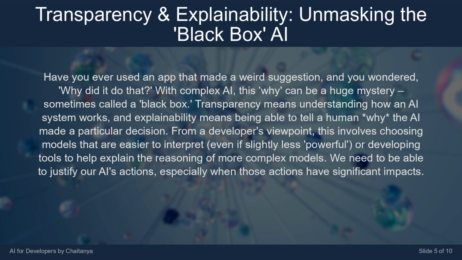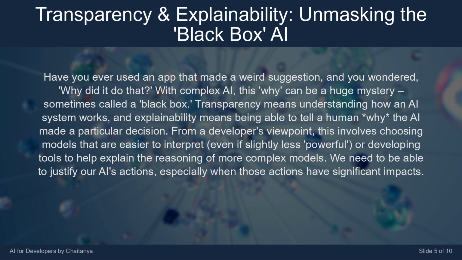Have you ever used an app that made a weird suggestion, and you wondered, why did it do that? With complex AI, this why can be a huge mystery, sometimes called a black box. Transparency means understanding how an AI system works, and explainability means being able to tell a human why the AI made a particular decision.